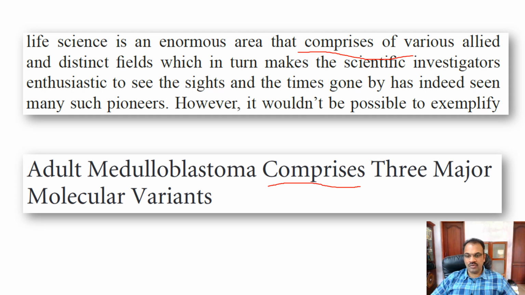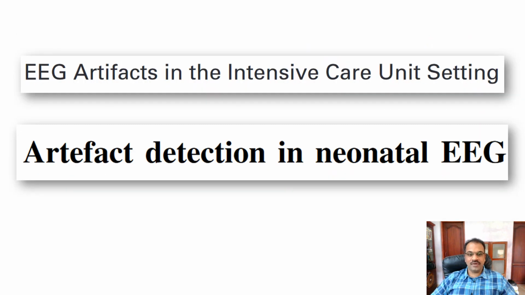Again, people make a lot of mistakes here. So basically, it is the second one, comprises. Comprises of is wrong. One easy way to remember this is to take it as equivalent to includes. Adult medulloblastoma includes three major variants. So that makes sense. Like that only, life science is an enormous area that includes various allied fields. You never say includes of, right? So similarly, comprises of is also wrong. Don't use that.